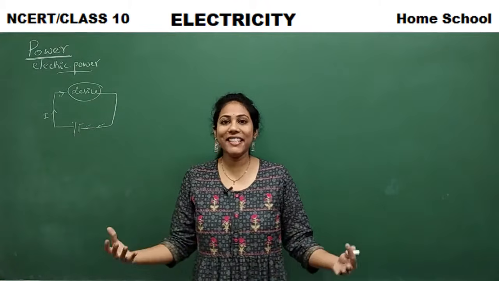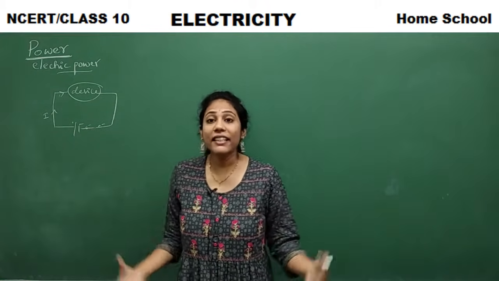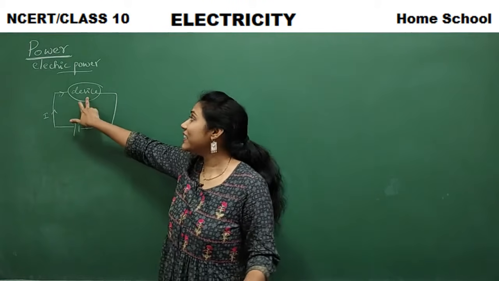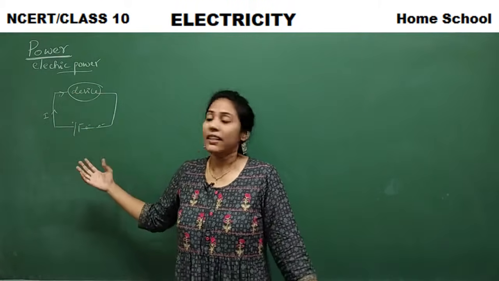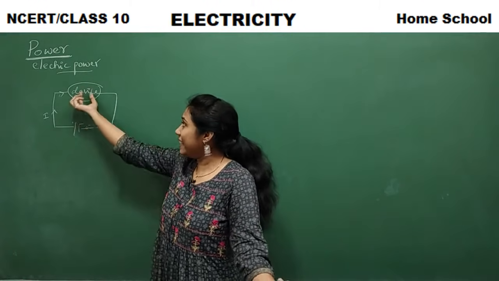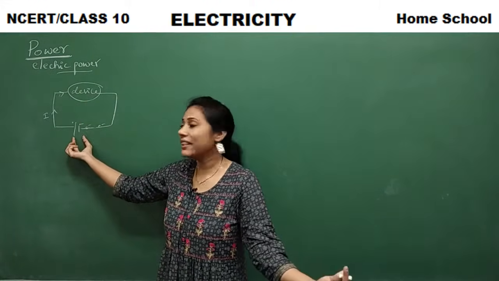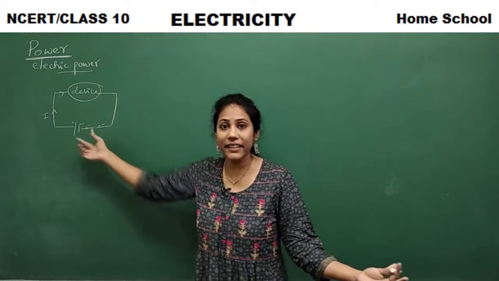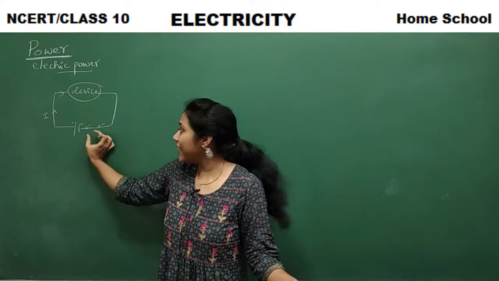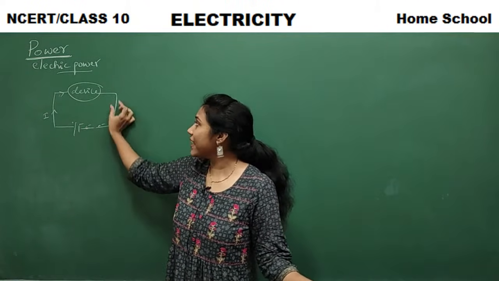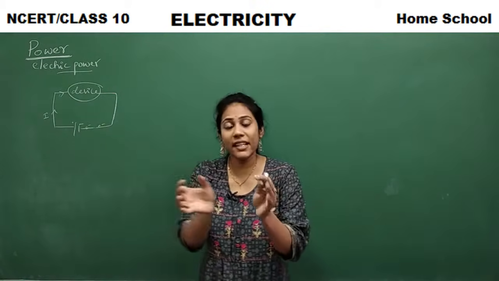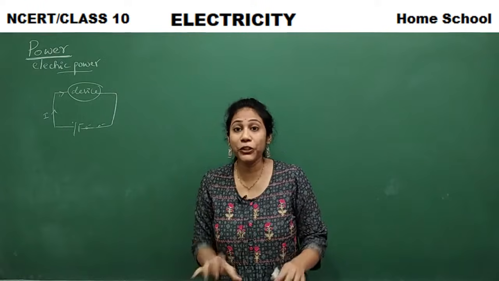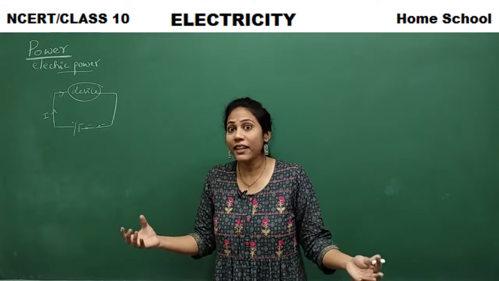Here electricity is nothing but a kind of energy. The device will use that energy to show its work. Where is that energy coming from ultimately? It is coming from the battery, from the source. So the energy is moving from the source to the device, and the device is using a certain amount of energy to do its work.